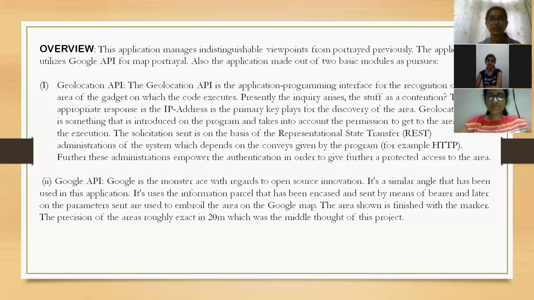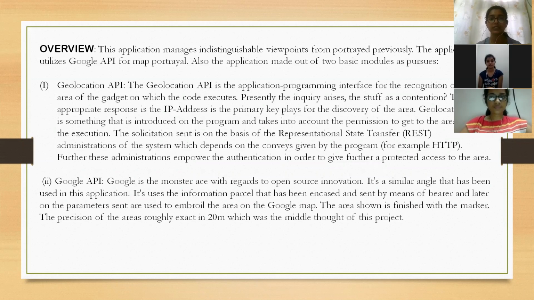The overview of this application is geolocation API and Google API. The geolocation API is an application programming interface for the recognition of the area of the gadget on which the code executes. Presently, the question arises: what is the stuff of contention?